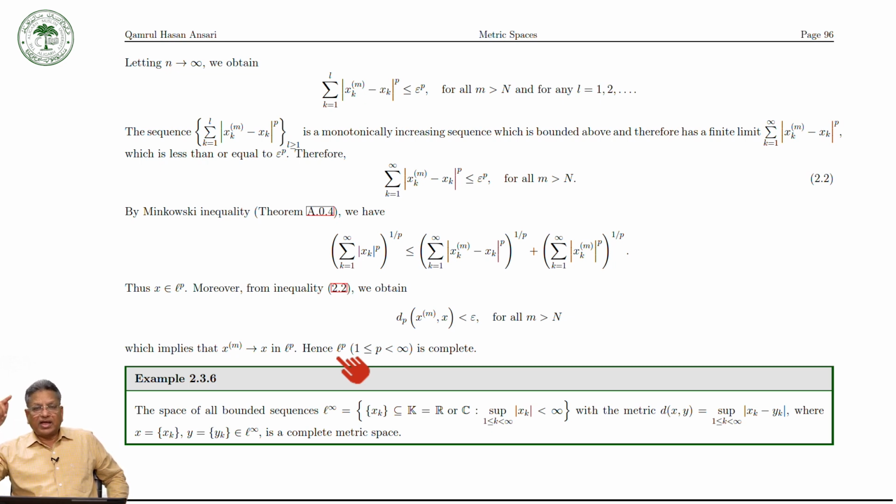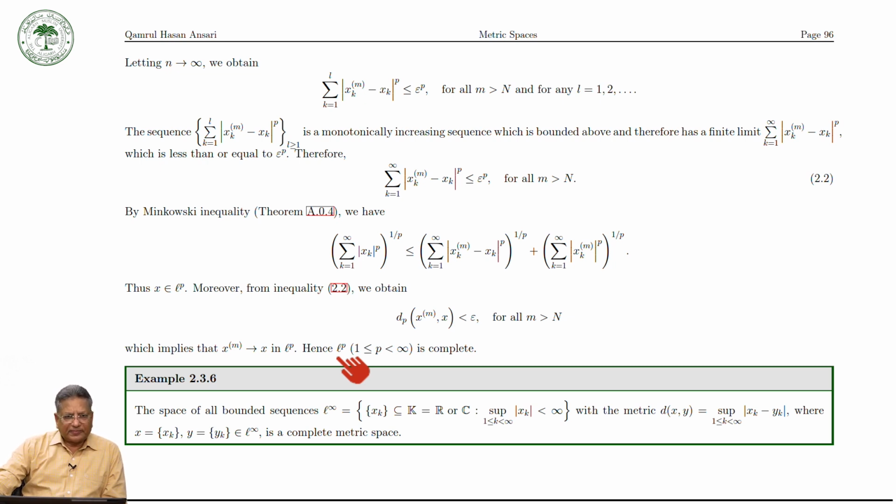If they are converging to some point, then the sequence will converge component-wise: the component x1k converges to x1, and then x2k converges to x2. So we will have a sequence, and that sequence is your x in l infinity space. That is a little bit, you can say, not confusing, but you have to be very careful over here.